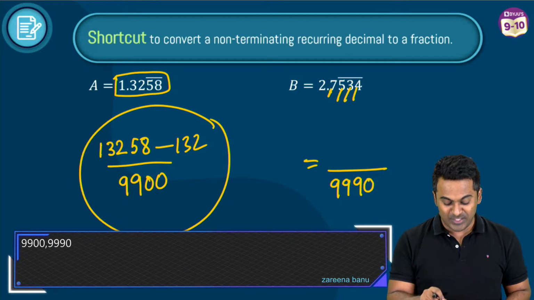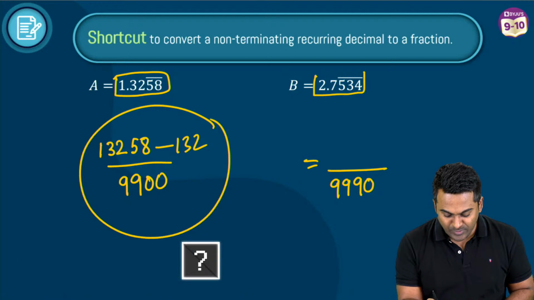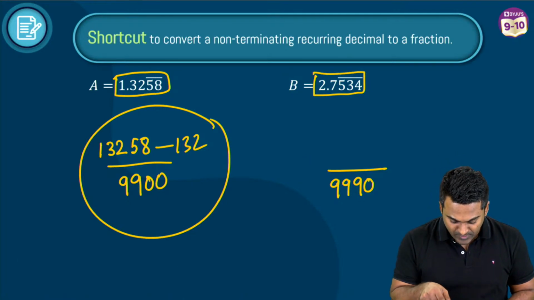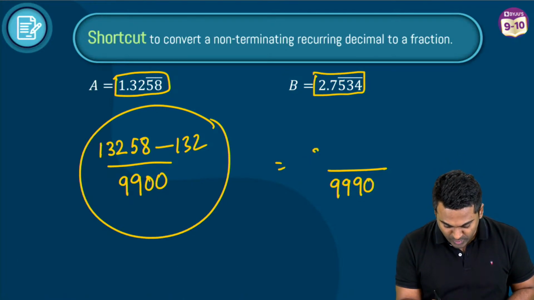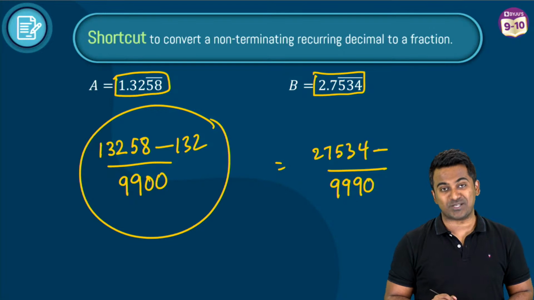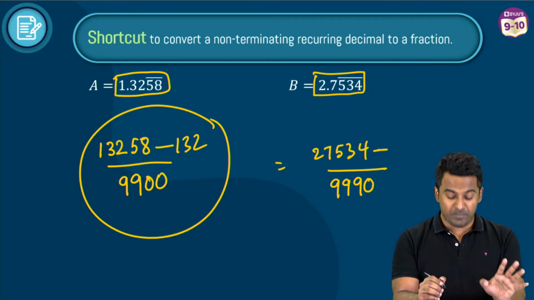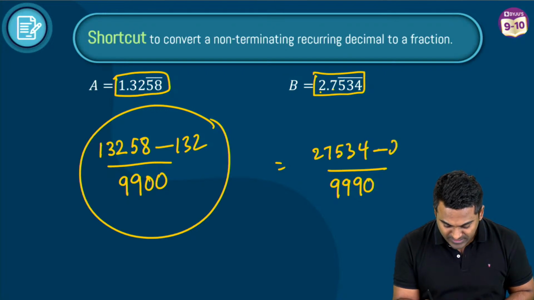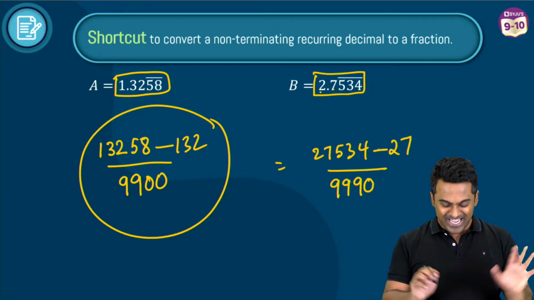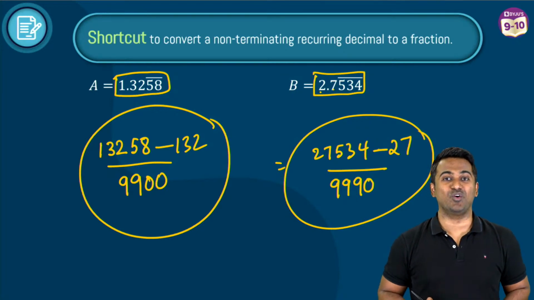All right. Now, what is going to be the numerator here? We've already found the denominator, right? So take the complete number without the decimal. Okay, of course. All right. I need some space here. So this is going to be 27534. I've taken the number as it is without the decimal. And from this, I'm going to subtract the digits which do not have a bar. So that's going to be 2 and 7. So that's it, minus 27. And that's it. You get the answer faster. So this was the shortcut way of figuring it out.